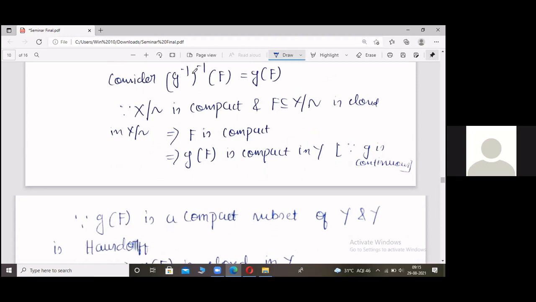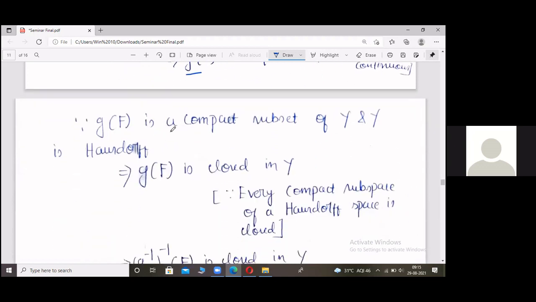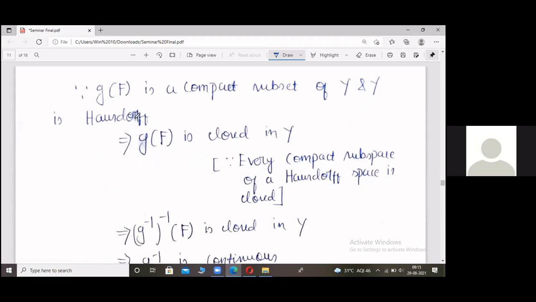And now this G inverse of F is basically G of F. And so G of F has to be compact because the continuous image of a compact set is compact. G is continuous, we have already seen that. Now, since G of F is a compact subset of Y and Y is Hausdorff, this forces G of F to be closed in Y.